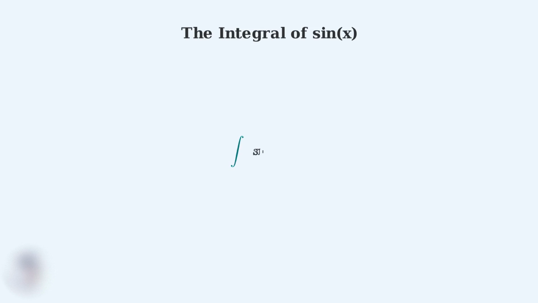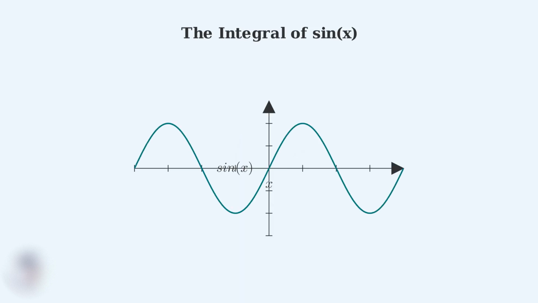Today, we're focusing on the integral of sine of x. The integral symbol looks like an elongated S, representing the word sum. We write it as the integral of sine x with respect to x. The sine function creates this beautiful wave pattern. It oscillates between +1 and -1, representing many natural phenomena like sound waves, light waves, and pendulum motion.